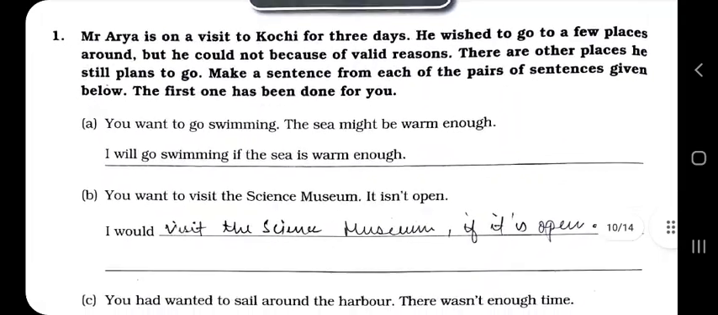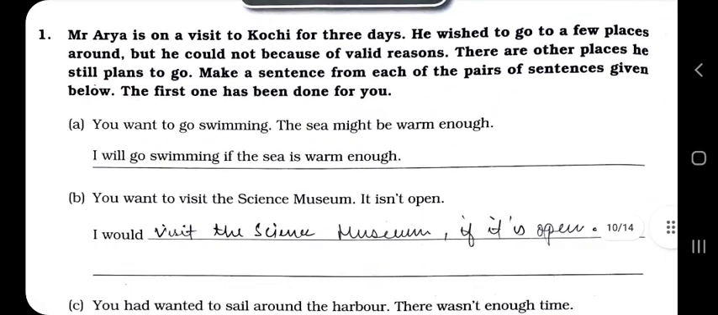Mrs. Arya is on a visit to Kochi for 3 days. He wished to go to a few places around, but he could not because of a valid reason. मतलब valid मतलब जो एक reasonable reason. There are other places he still plans to go. Make a sentence from each of the pairs of sentences given below. The first one has been done for you.